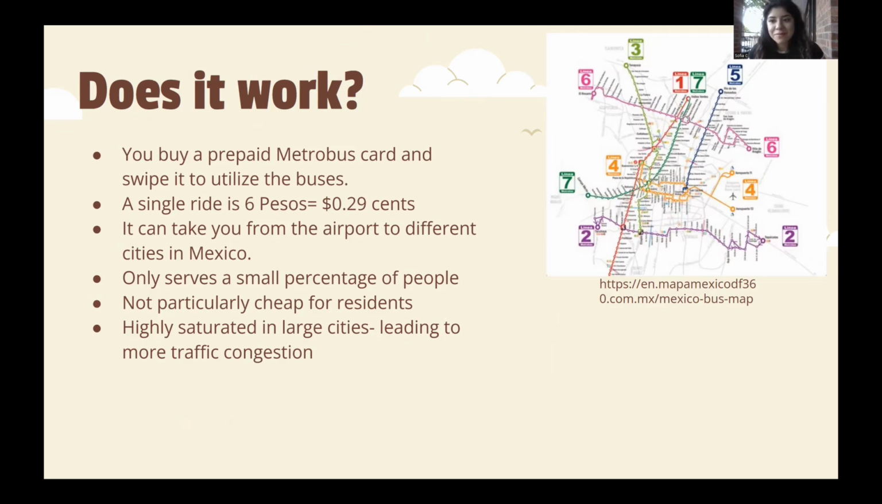I know you're thinking, hey, it's relatively cheap, but if you take into account that our dollar is worth more than their peso, obviously it is cheaper for us than for an average person to utilize this. This hasn't been very helpful because there's still large amounts of traffic. Residents can't afford it, and when people try to use it, it's already overcrowded.